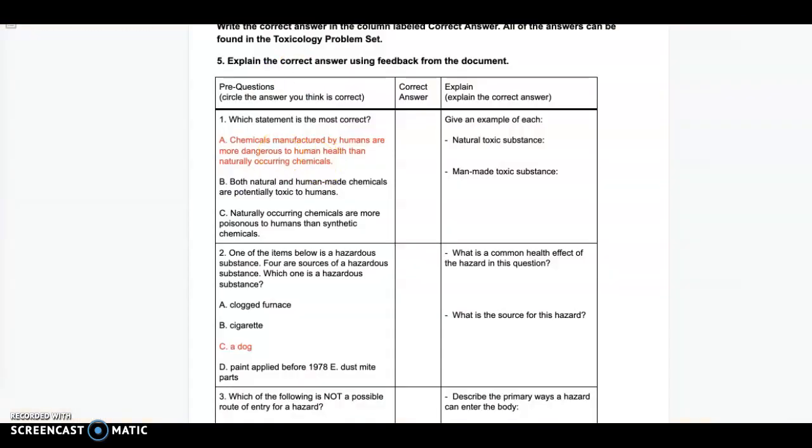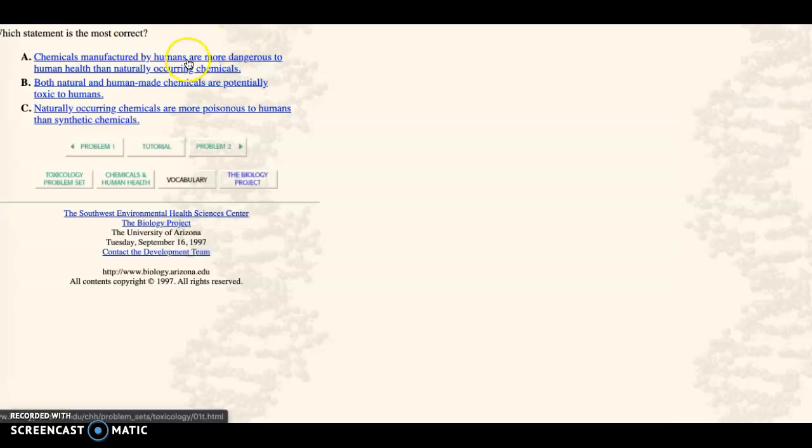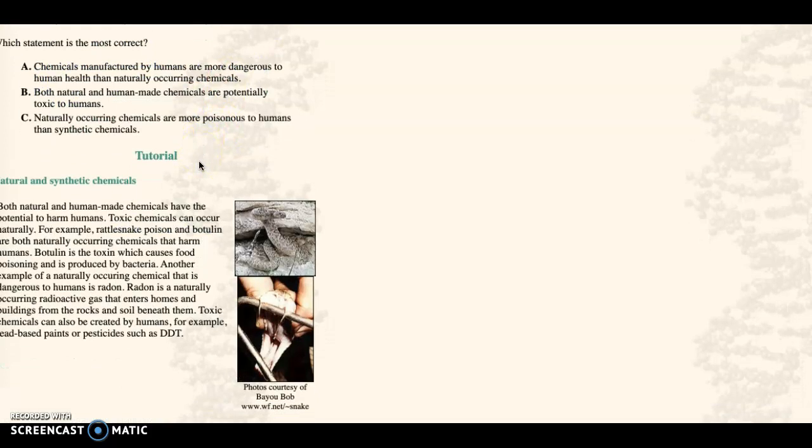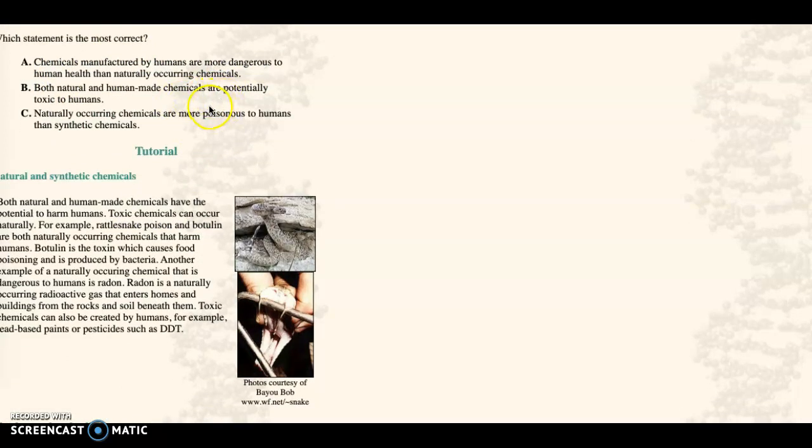So I picked letter A. So I'm going to click on it. Which statement is most correct? I'm going to click on letter A. Okay, and then this tells me that I didn't get it correct. Okay, so which statement is most correct? I picked chemicals manufactured by humans are more dangerous than naturally occurring ones. And then my other options now are B and C.